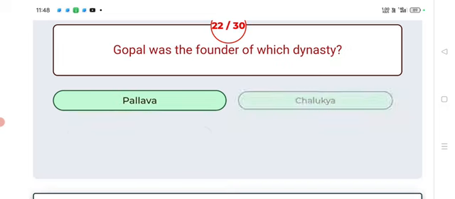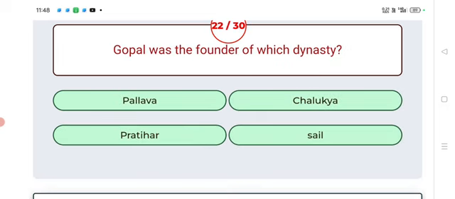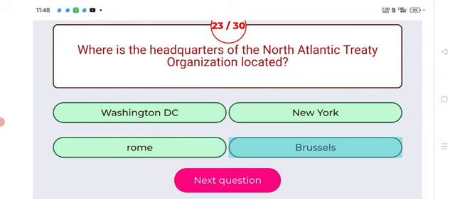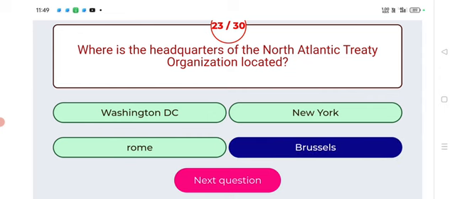Next. Gopal was the founder of which dynasty? Answer: Pal dynasty. Next. Where is the headquarters of the North Atlantic Treaty Organization located? Answer: Brussels. Next.